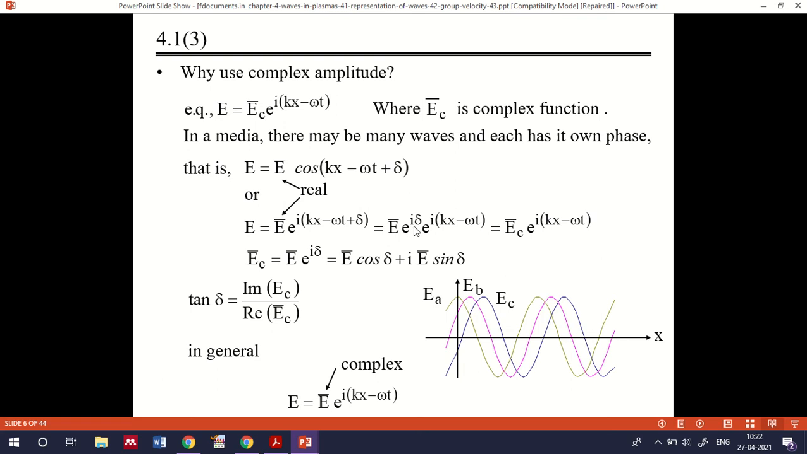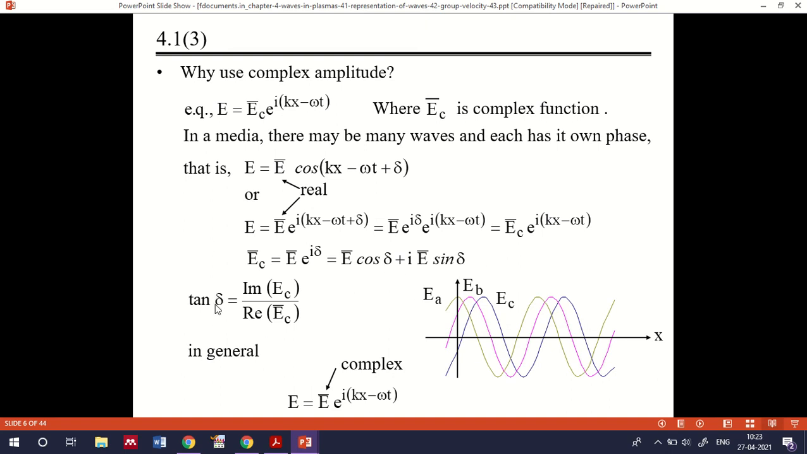We can take the e raised to i delta outside, and e raised to i delta times e raised to i(kx minus omega t) is equal to Ec bar e raised to i(kx minus omega t), where Ec represents the complex function. Now what is Ec bar? It is E bar e raised to i delta, which is E bar cos delta plus i E bar sin delta, because e raised to i delta can be represented as cos delta plus i sin delta. That is already clear, I think; we have done it several times in our discussion so far.